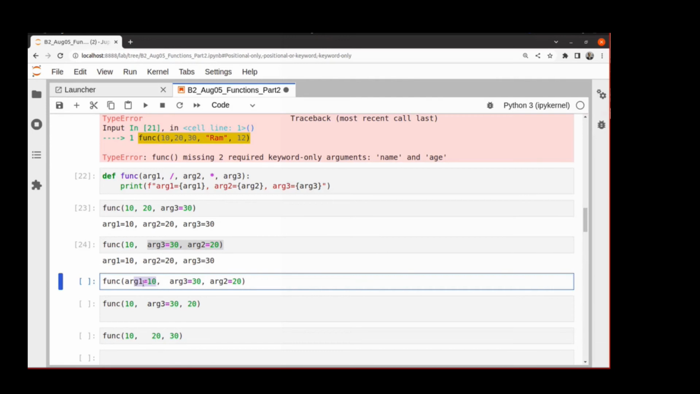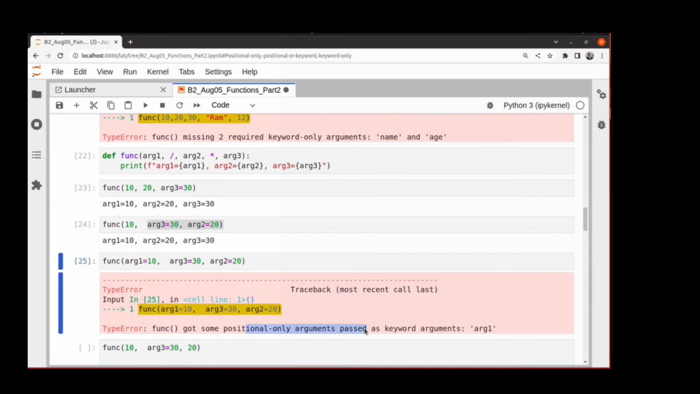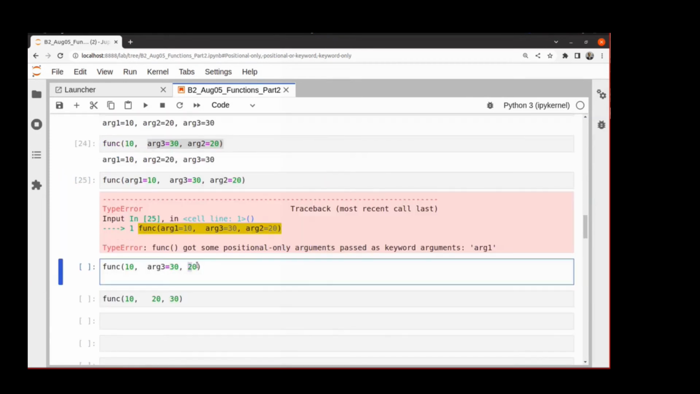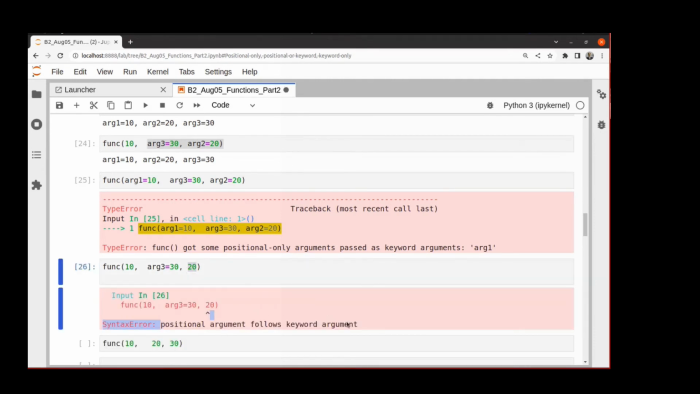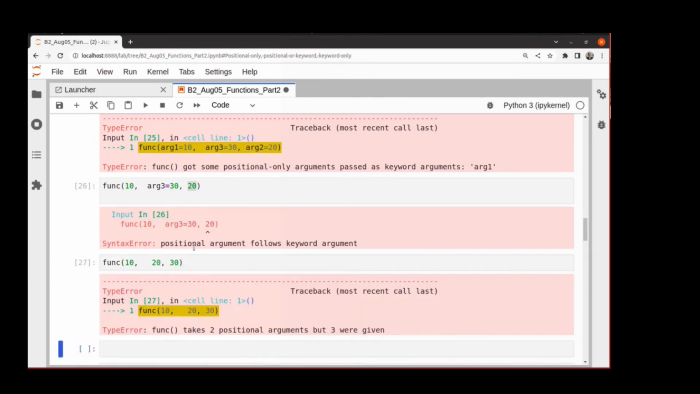Arg1 is positional only, so here we have invited trouble, and of course that will be an error. Let's see. So func got some positional only arguments passed as keyword, and arg2 can be given by position, but then it has to be in position, right? The positional argument cannot come after a keyword argument because then the positional one-to-one mapping gets broken. So that's not allowed. And here we have passed 30 as positional, that's not allowed.